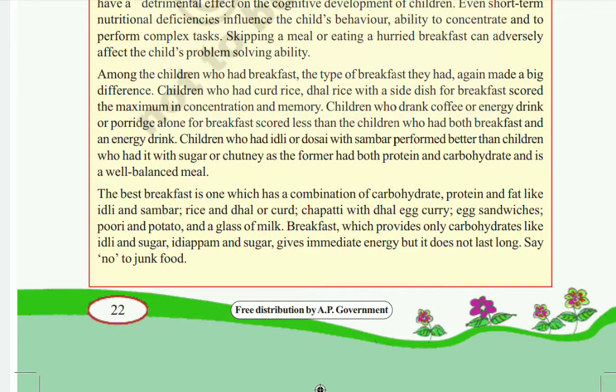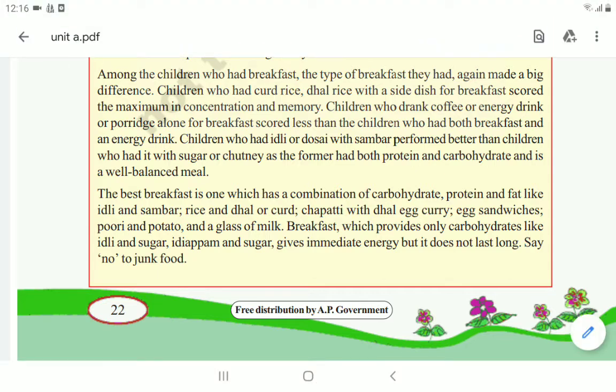The children who drank coffee, an energy drink or porridge alone as breakfast scored less than the children who had both breakfast and an energy drink. Whoever drinks only energy drinks, coffee or milk scored less memory power. And children who had idli or dosa with sambar performed better than the children who had it with sugar or chutney, as the former had both protein and carbohydrate and is a well balanced meal.